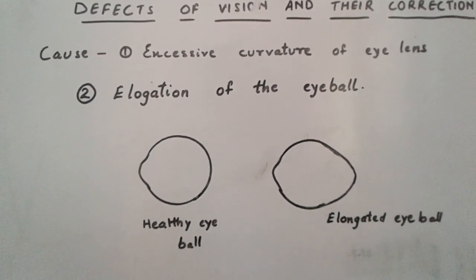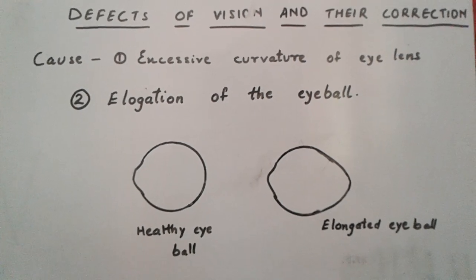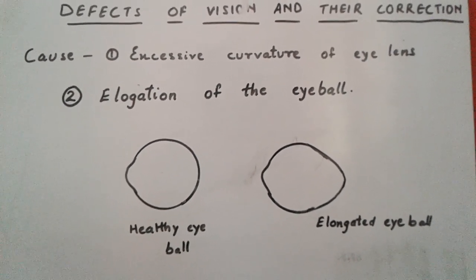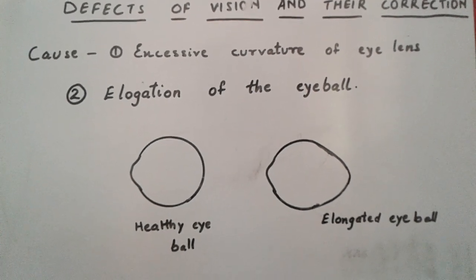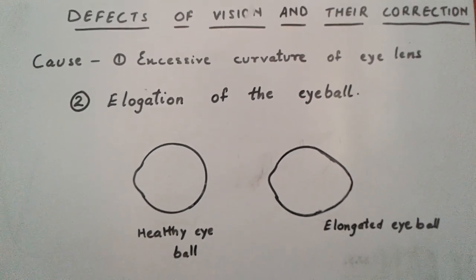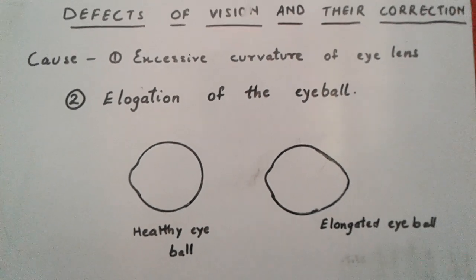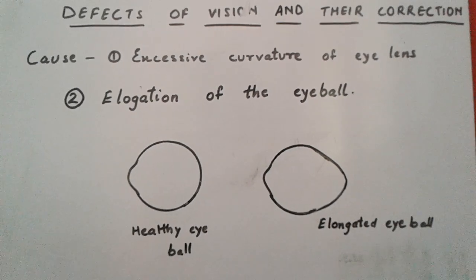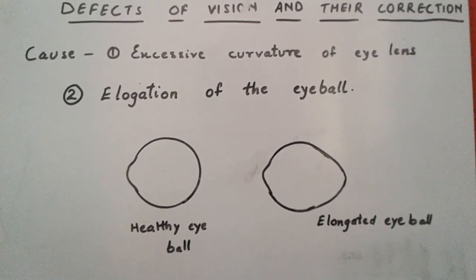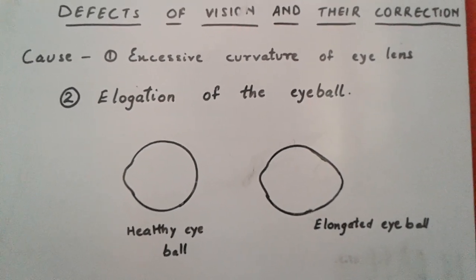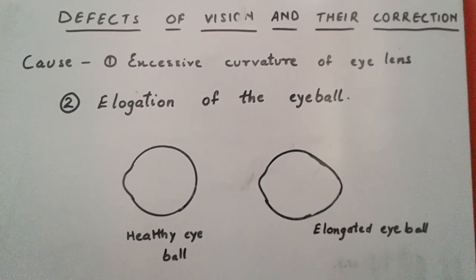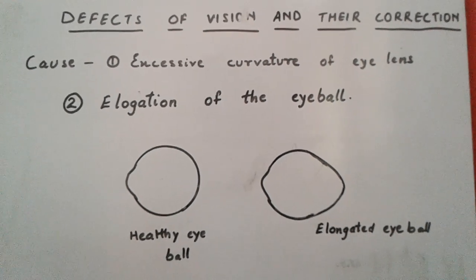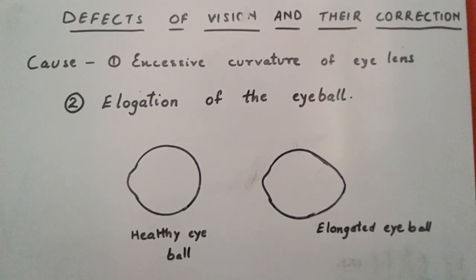So with this we learn the two defects. One is cataract and the second is myopia. Under myopia, we have seen the diagram for it and what the correction could be. We use a concave lens for its correction, and then we have seen the possible causes of it, that is excessive curvature of the eye lens and elongation of the eyeball. So with this we finish the defects of vision and their correction for the myopic eye and for cataract. In the next class we will study about hypermetropia. Thank you.